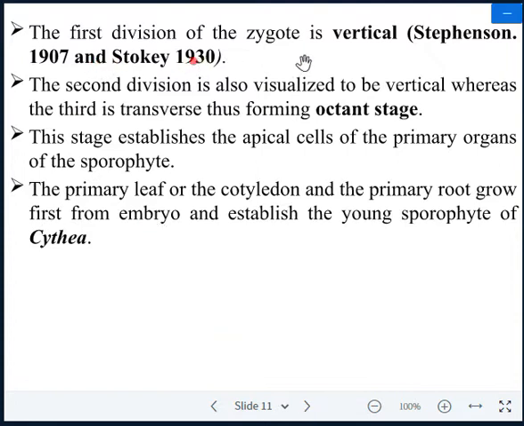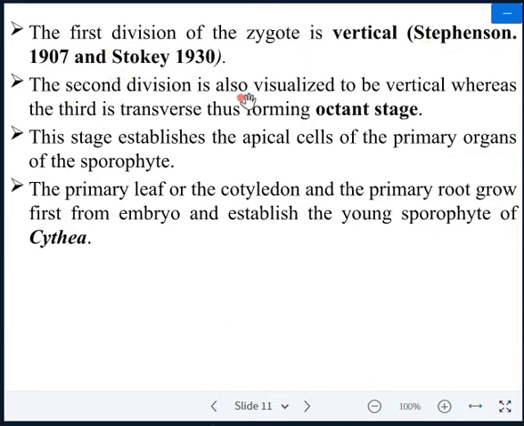The first division of the zygote is vertical because it is a leptosporangiate fern. So always in case of leptosporangiate ferns, the first division of the zygote nucleus is vertical. It was discovered by Stephens in 1907 and Stokes in 1930.